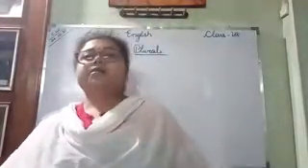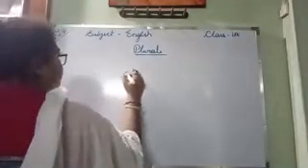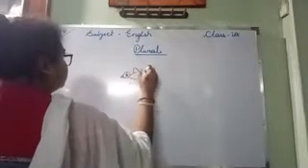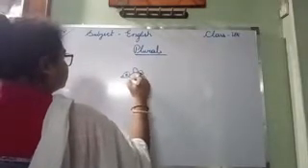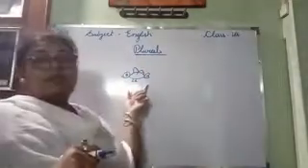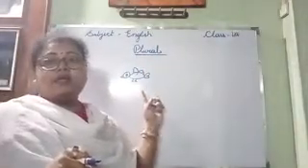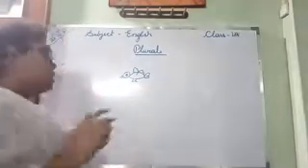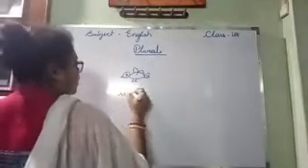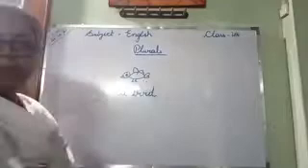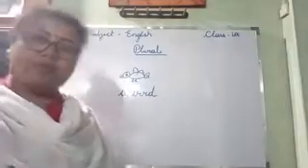Okay? If there is a bird, this one bird, in English you say a bird. What do you say? A bird. Yes or no?